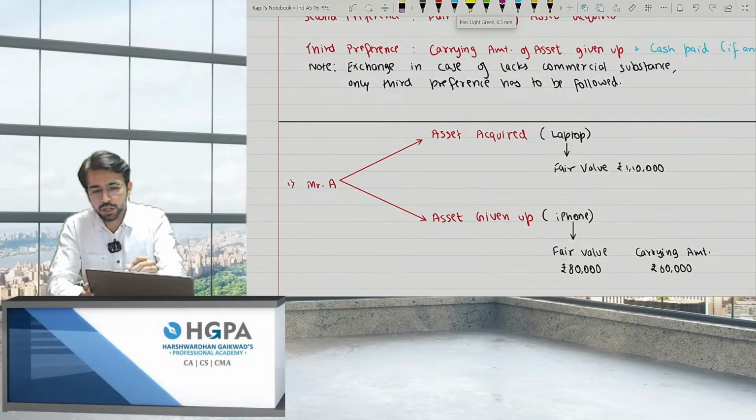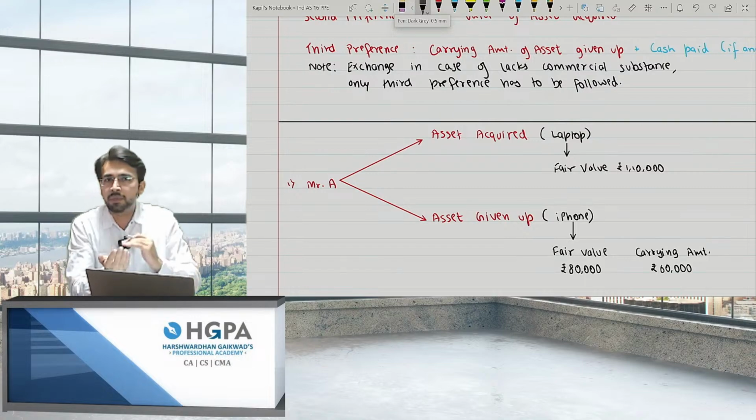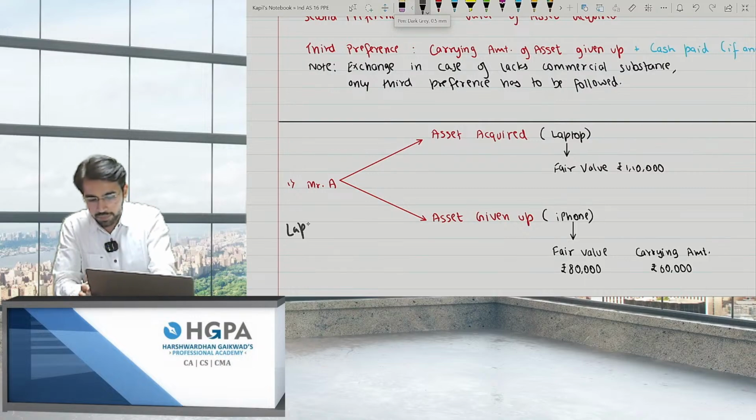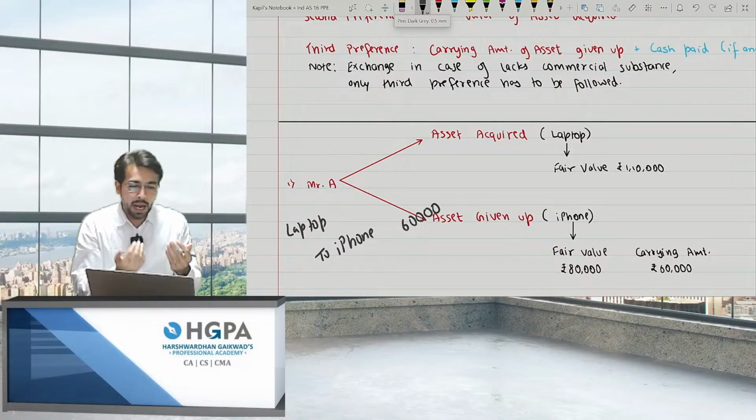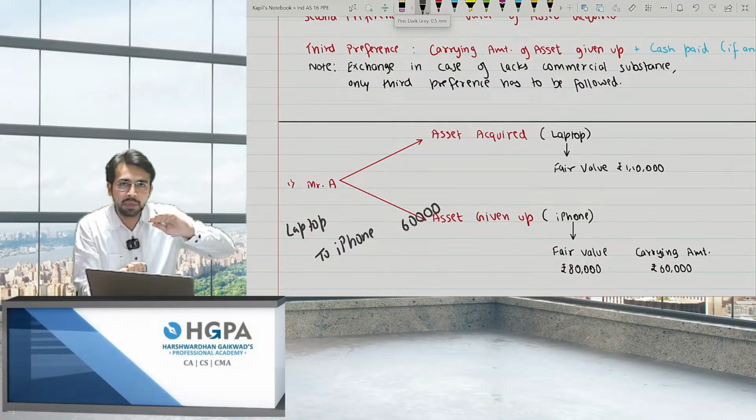Obviously, first of all, what you have to do is take the entry of debit what comes in and credit what goes out. So it will be laptop account debit to iPhone account. iPhone will go out from my books always at the carrying amount because I'm carrying it at 60,000. I will make it 0, and therefore it has to be 60,000 always.